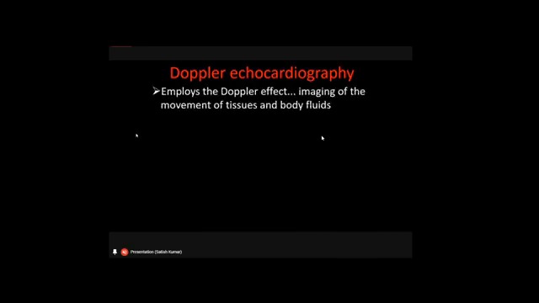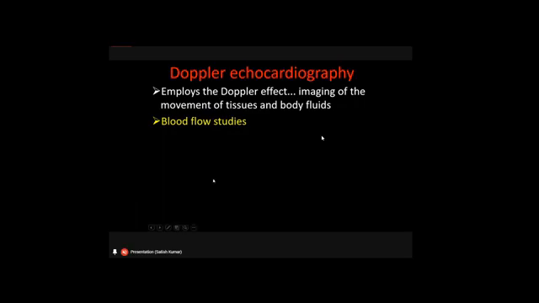Then coming to Doppler echocardiography, this is a more advanced kind of echocardiography. Usually Doppler echocardiography uses the Doppler effect on the ultrasonographic images of the tissues. It will give us the movement of the tissues and the movement of body fluids.